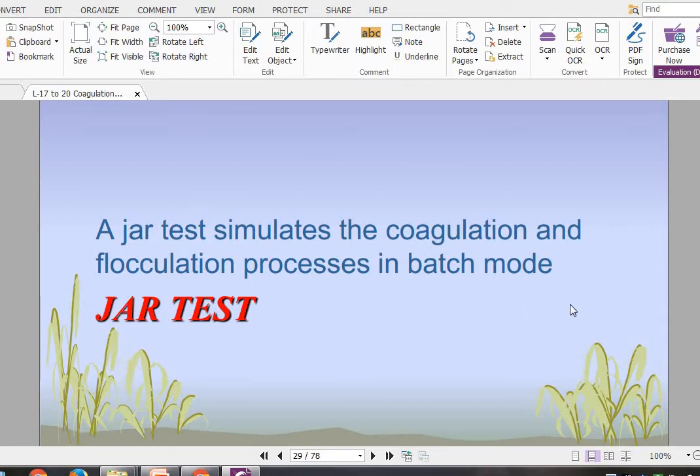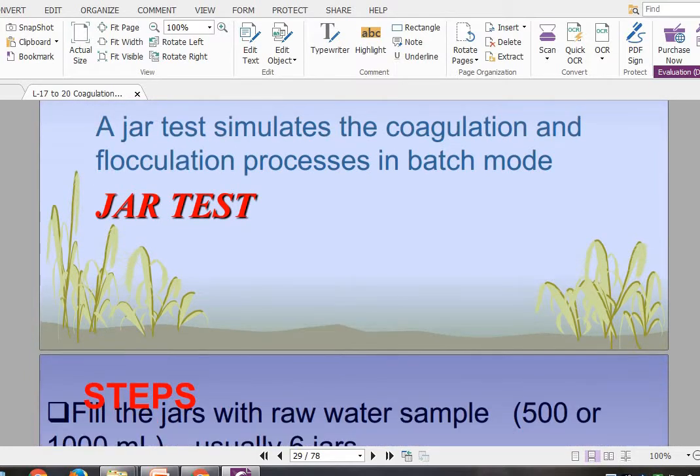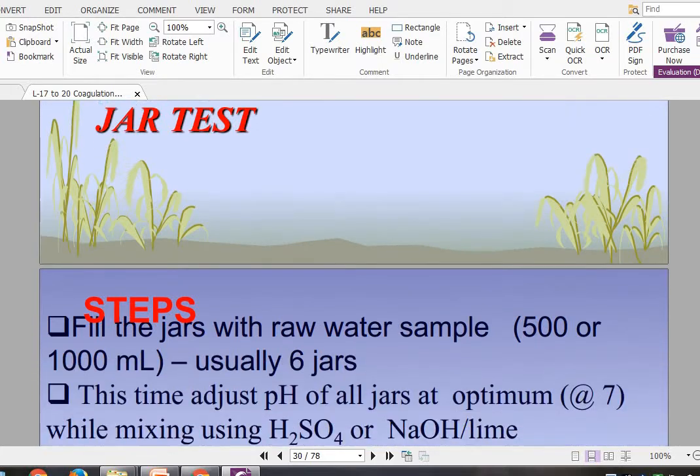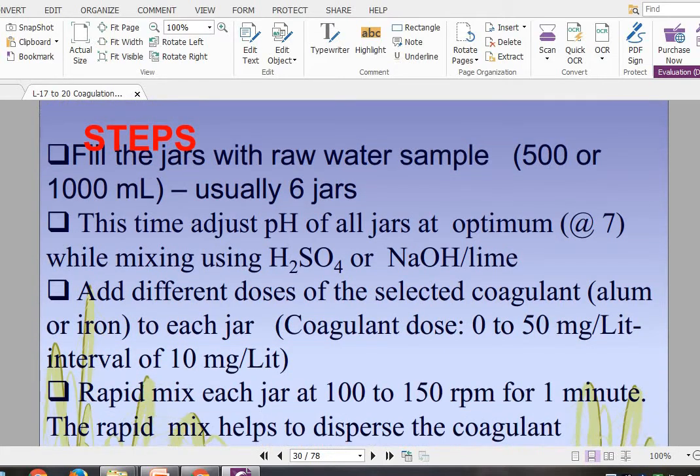And in this test we will come to know about the dose of coagulant, that is, how much dose of coagulant is required for the coagulation process, depending upon the quantity of water and the characteristic of water, that is its type and the quantity of suspended matter present in the water. So this is the structure. So these are the steps for which the jar test is carried out.